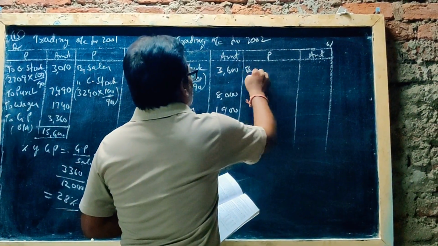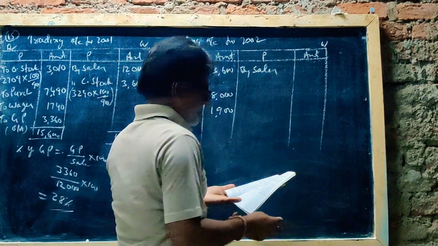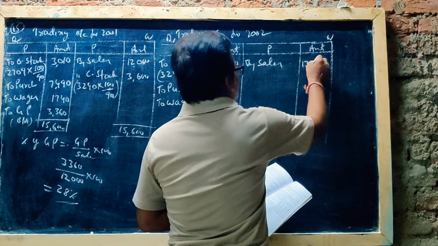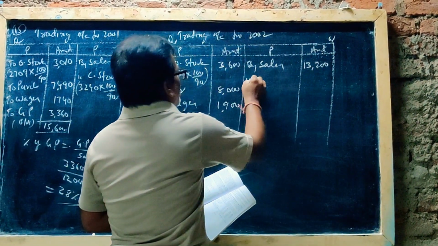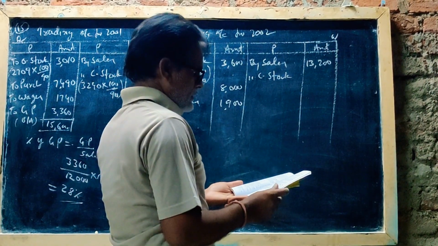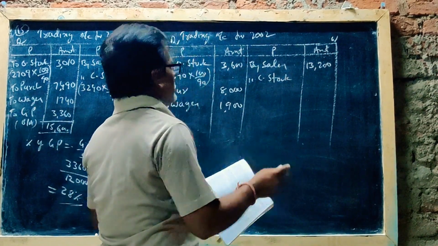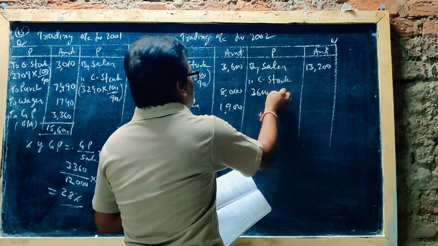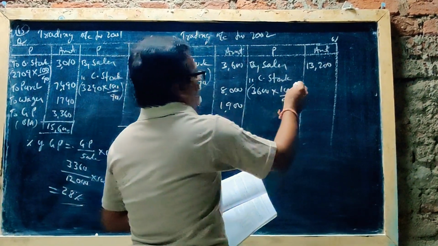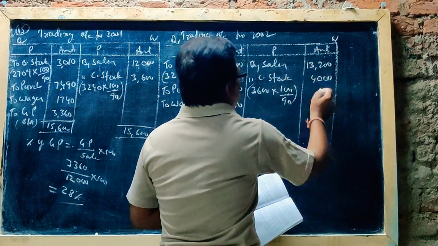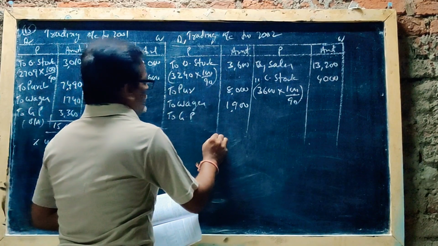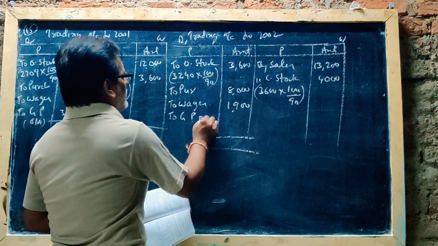By sales 13,200. By closing stock 3,600 into 100 by 90, 4,000. To gross profit, balance amount.